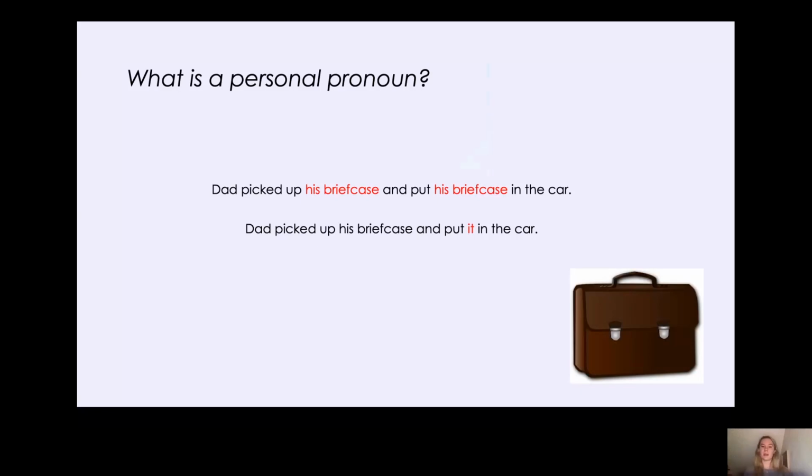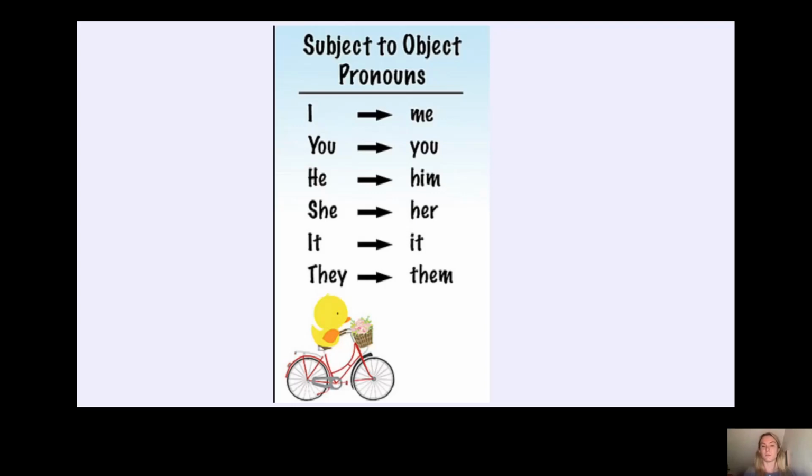Okay, so here we have got our subject to object pronouns. So if the subject pronoun is I, the object pronoun will be me, gave it to me. Then you have you, and the subject pronoun doesn't change when it changes to an object pronoun because it's you. Then we had he to him.